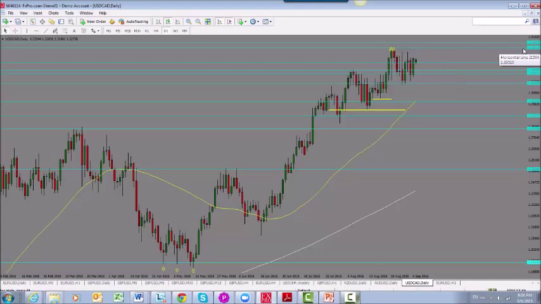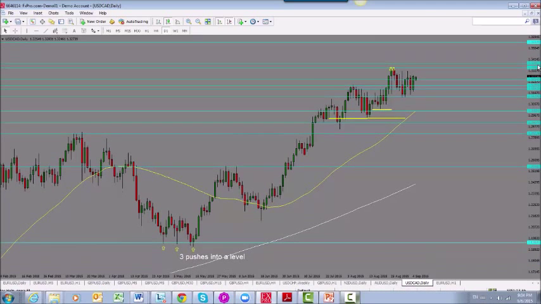So we're looking for more range bound trading, unless the price is able to break to either side, either to the low or to the high here, and is able to hold these levels. In terms of our resistance level, I am looking at 3350. We could see a short opportunity set up here. If the price holds above this level though, we'd be looking for a further move to the upside,